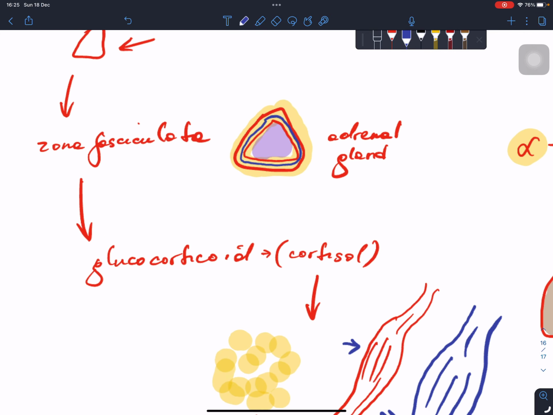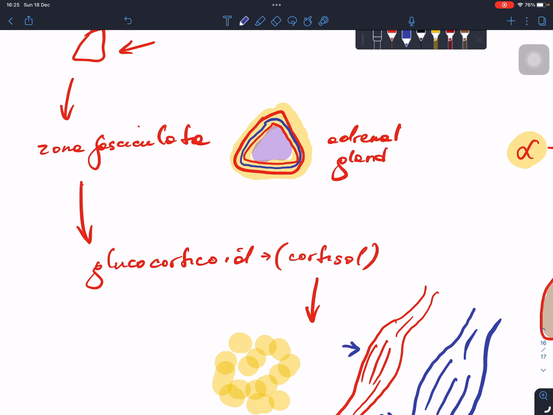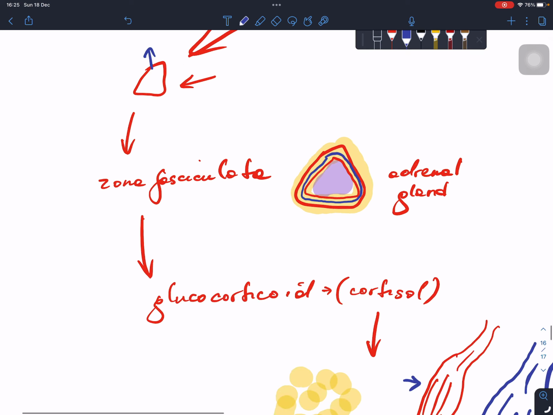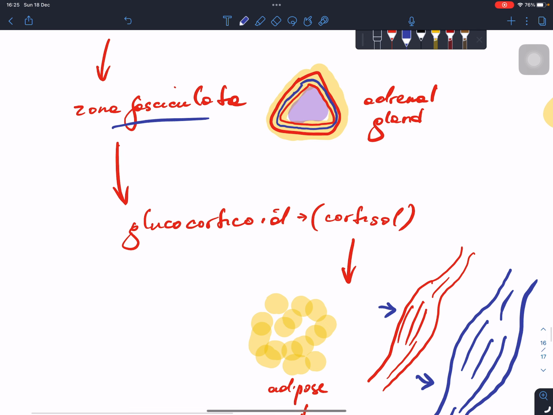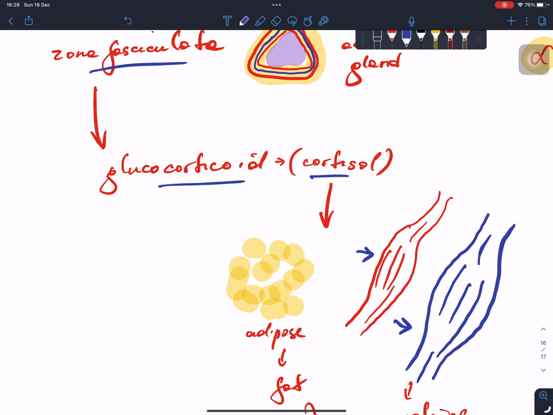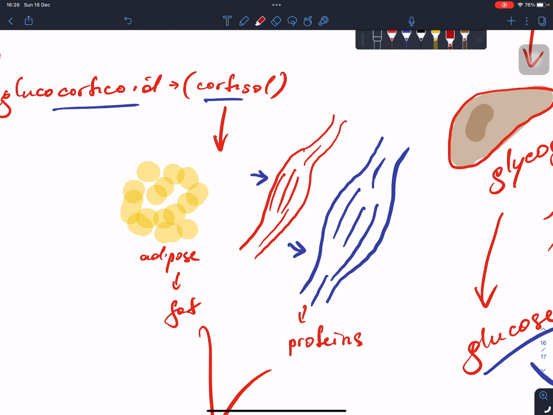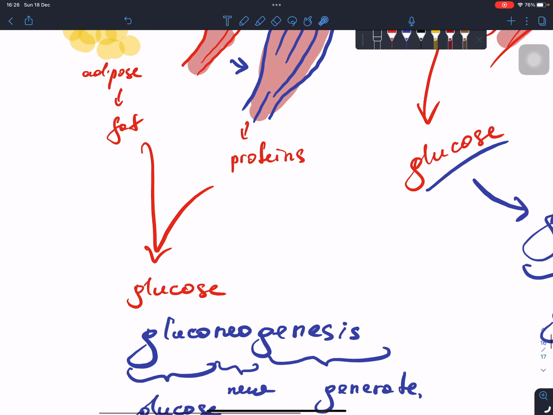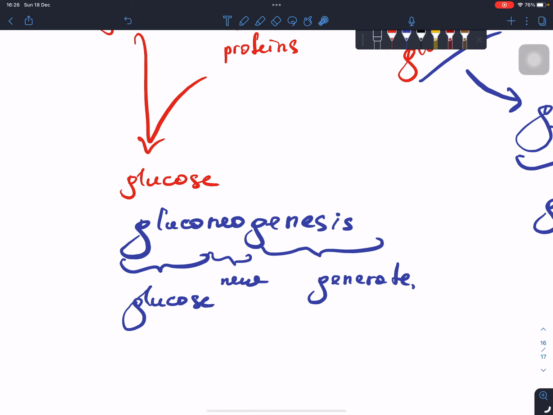The second mechanism of generating glucose when you're hungry involves a hormone, for example cortisol, which is secreted from your adrenal cortex, the zona fasciculata, the central layer of the adrenal gland. Glucocorticoids, cortisol, are synthesized there. This cortisol then goes to the muscles and adipose tissue. In the adipose tissue we have fat, and in the muscles we have proteins. They make new glucose out of the proteins and the fats, not glycogen. And this process is called gluconeogenesis, glucose new generation. All right?